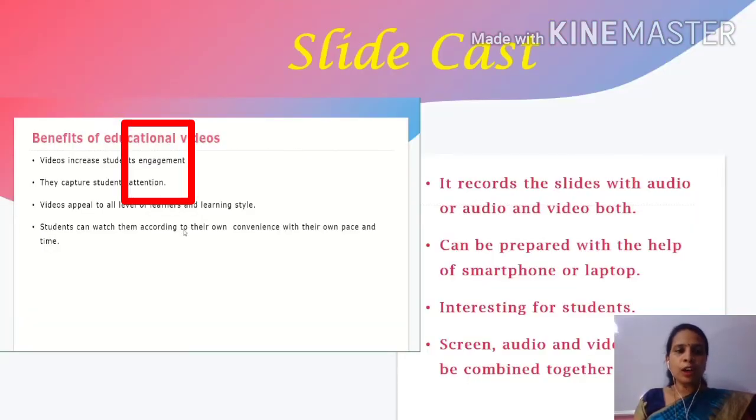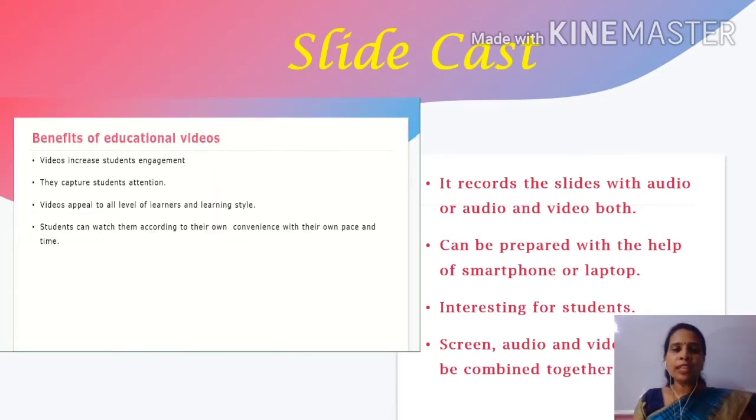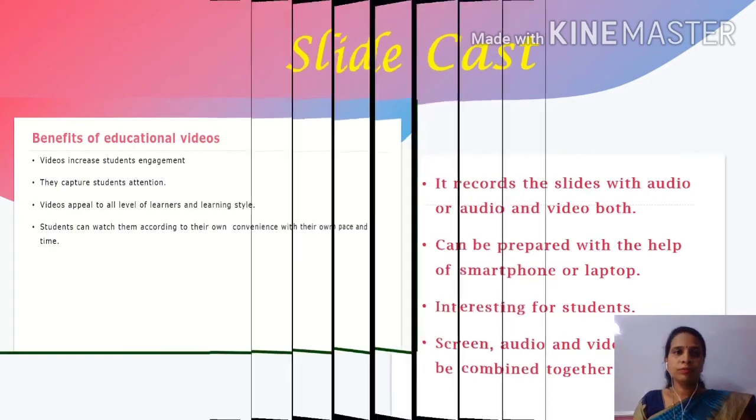When we click on from beginning it appears like that, and when you click record slide it starts recording. At present what you are seeing on the screen is just the recording of the screen. I am using 2019 version of PowerPoint, but 2016 is also very nice, and you can update your PowerPoint and use it for recording your videos also.